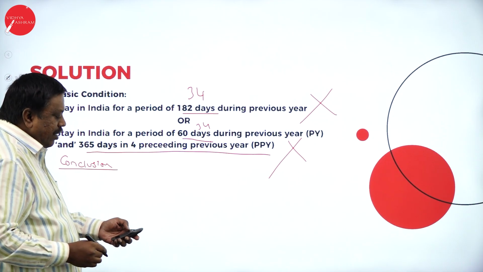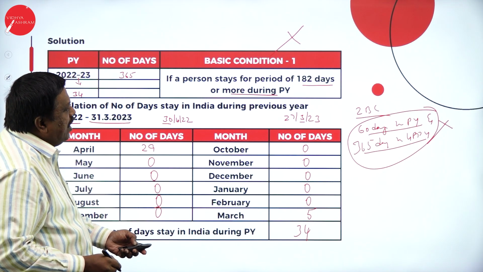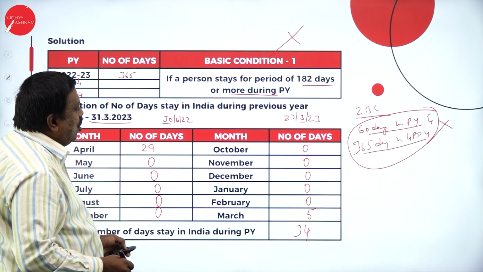Now, see here, what we have written the name of the assessee, Mr. John.